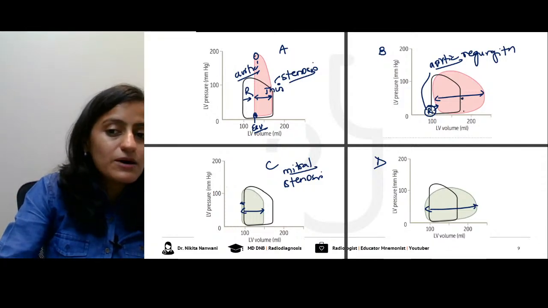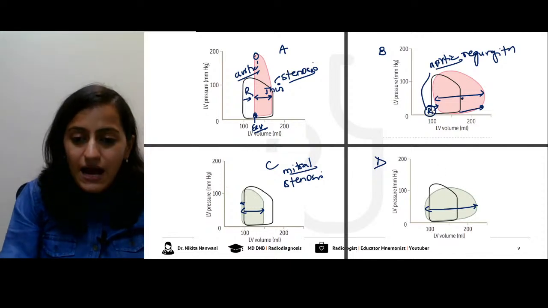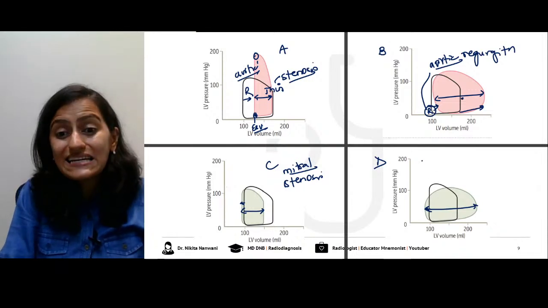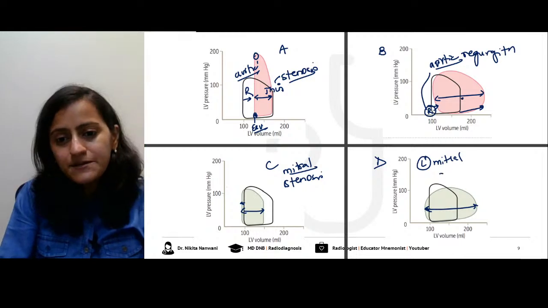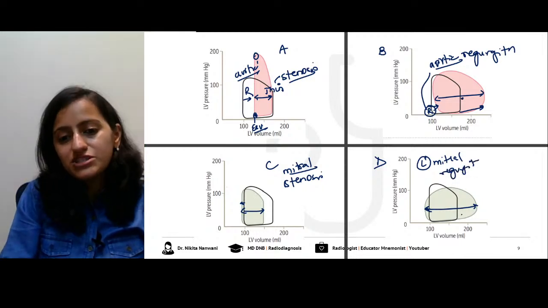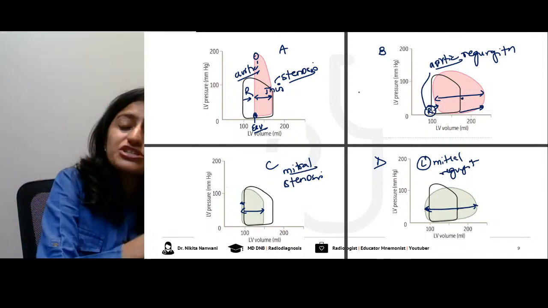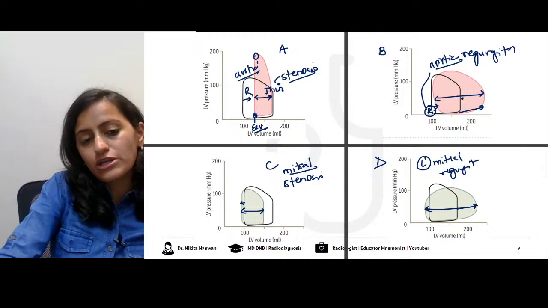We are not talking about the end diastolic volume. Here the end systolic line is shifting towards the left. So this is mitral. It is not thin, it is wide. So this is mitral regurgitation. Please do not look at the end diastolic volume. Look at the shift of the end systolic volume.